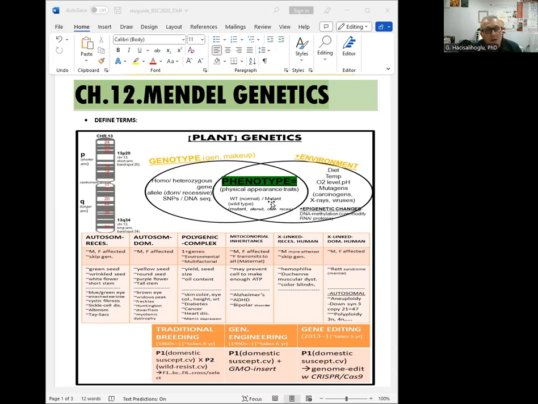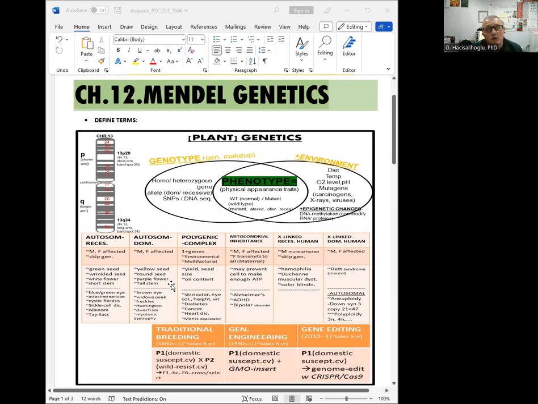Mendel studied a lot of pea traits, recessive ones like green seed, wrinkled seed, white flower, short stem, and dominant ones for yellow seed, round seed, purple flower, tall stem, just some examples.